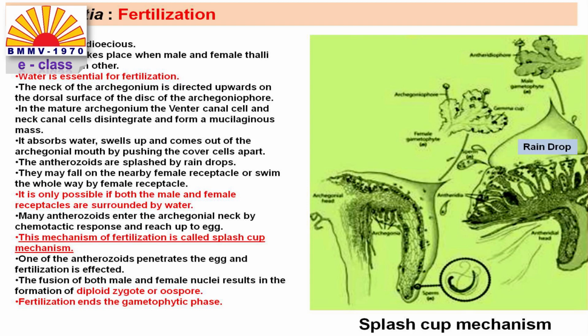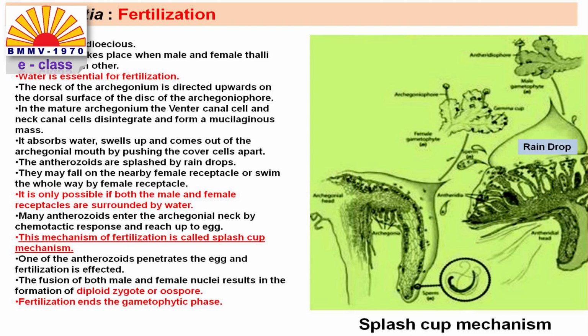Many antherozoids enter the archegonial neck by chemotactic response and reach up to the egg. That is, there are chemical substances present in the mucilaginous mass that will attract the antherozoids towards the egg.